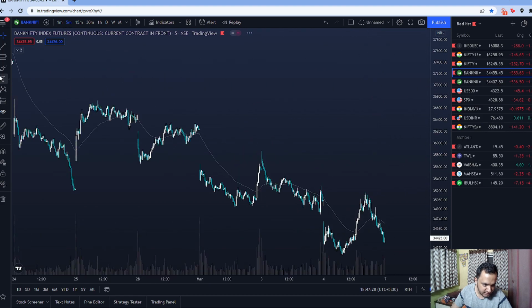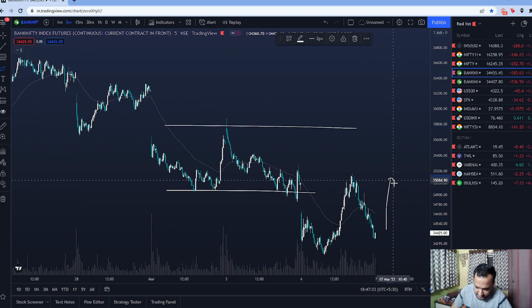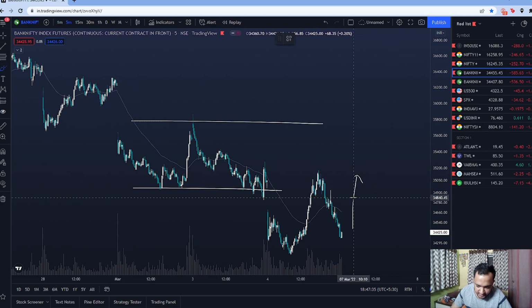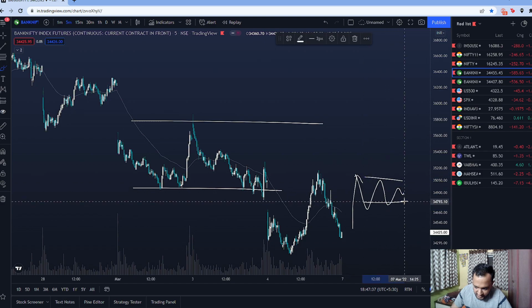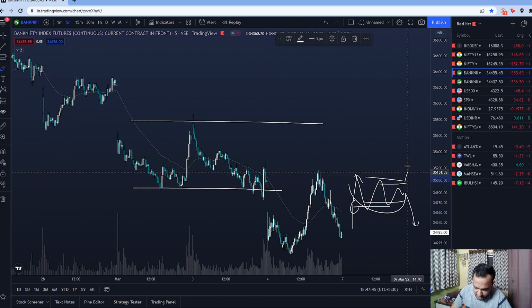So Bank Nifty, if you see, this is your previous base right here, just like Nifty. So again, if you see some spike here and we do not sustain in this entire area, then we can again see a down move, right? If we start holding some internal demand zone, then don't short it. If it's above the 50 EMA and we start forming some sort of bullish breakouts here, do not short it. What we want is a quick spike and a quick failure.